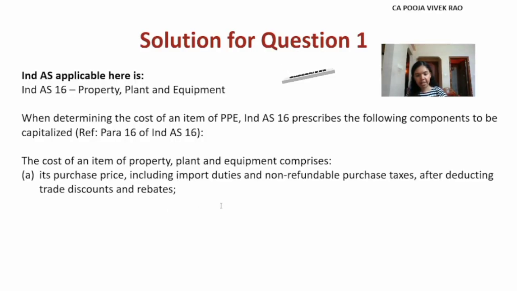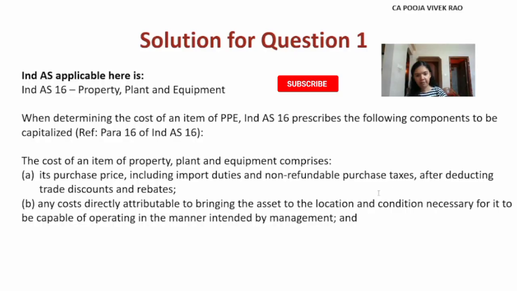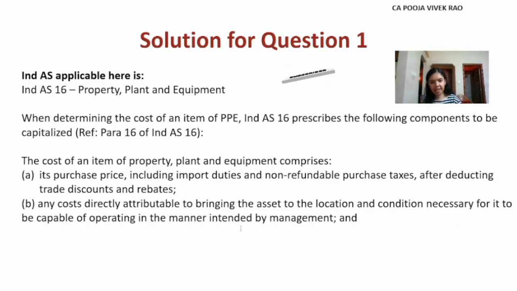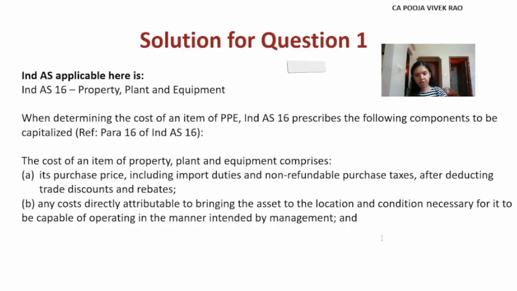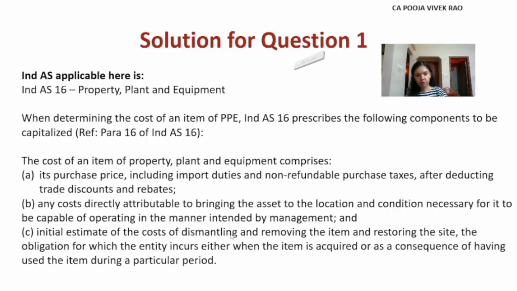Any cost directly attributable to bringing the asset to the location and condition necessary for it to be capable of operating in the manner intended by the management, and initial estimate of the cost of dismantling and removing the item and restoring the site. The obligation for which the entity incurs either when the item is acquired or as a consequence of having used the item during the particular period. So these items will be included in the cost of the PPE.